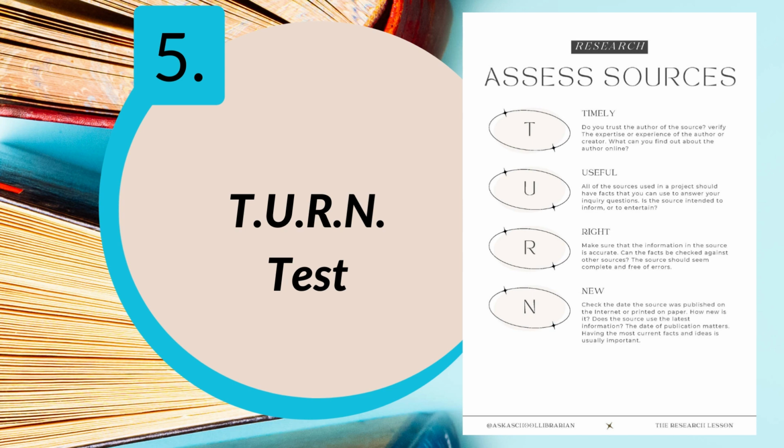Letter U is useful. All of the sources used in a project should have facts that you can use to answer your inquiry questions. You wouldn't cite a source that does not have useful information for your project. Letter R is right. Make sure that the information in the source is correct or accurate. Ask whether you can check the facts against other sources, and make sure that the source is complete and free of errors. Letter N is new.